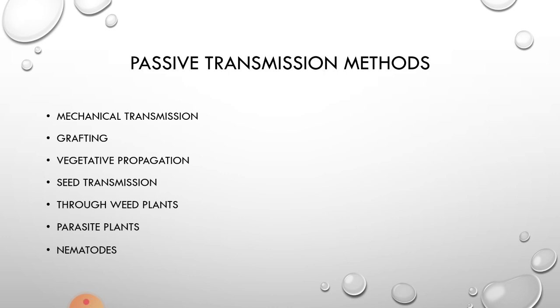Generally, seed, we know, is an output of sexual reproduction. Seeds are the plant parts which can give new plants. Generally, viruses do not get transmitted through the seeds compared to the other methods, because of various unknown reasons.